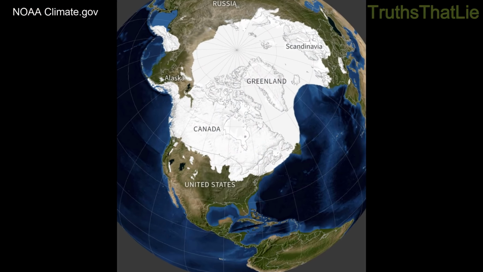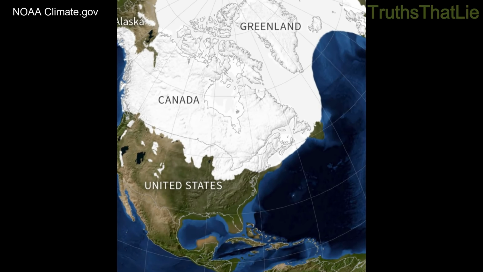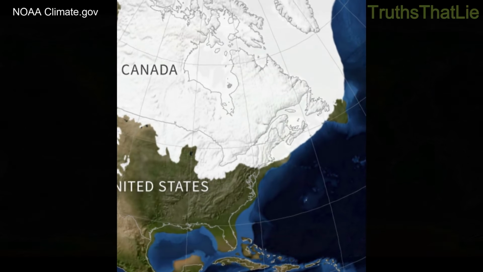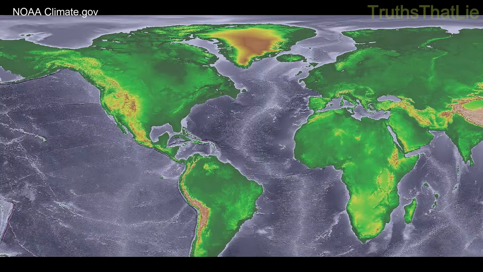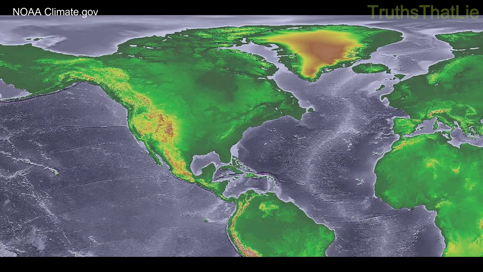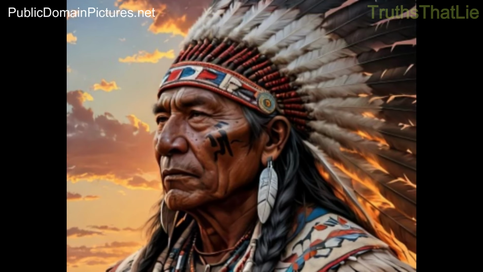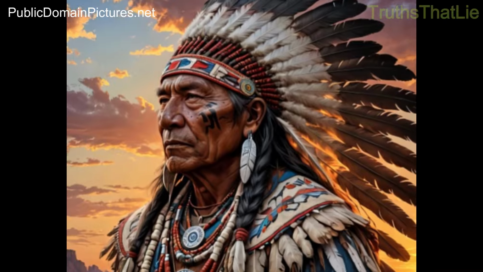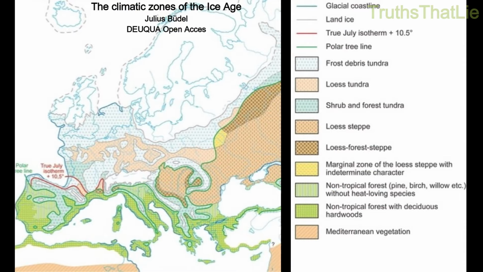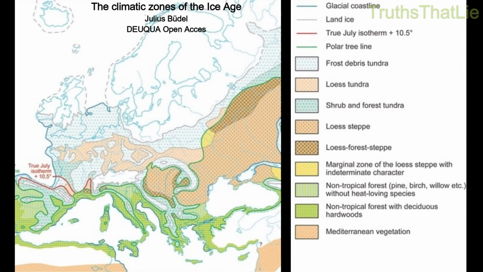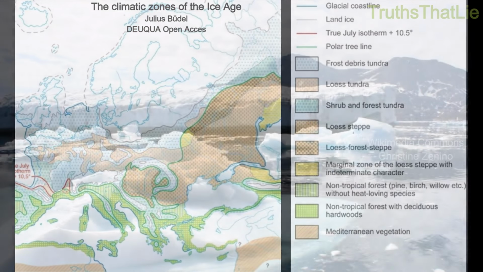At the end of the last ice age, all of Canada was covered in ice. The North Polar ice sheet reached as far south as what is now New York City. So much water was trapped in glaciers that sea levels dropped over 120 meters compared to today. A land bridge between Asia and Alaska became visible, which allowed humans to cross into the Americas about 17,000 years ago. Genetic evidence suggests that humans vanished from Europe during this time. Modern Europeans seem to descend from people who lived in regions less affected by the extreme cold.